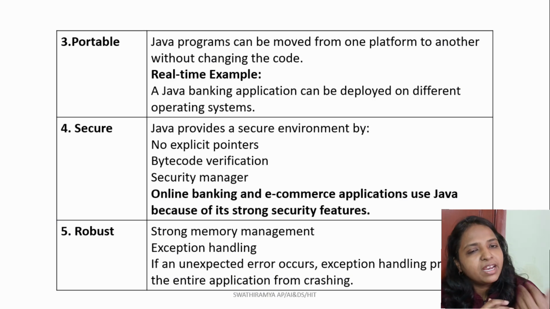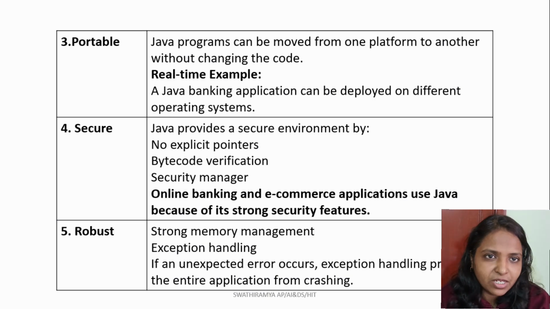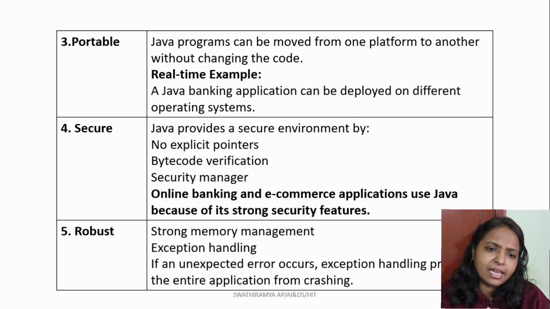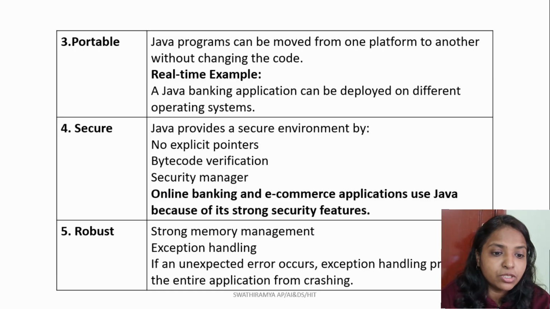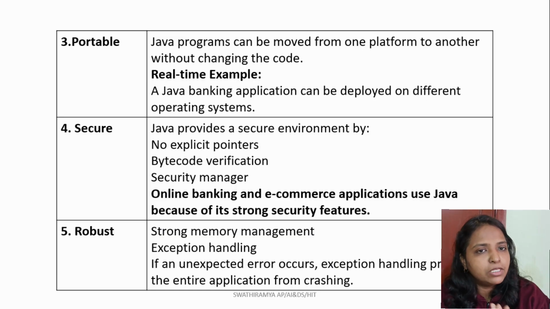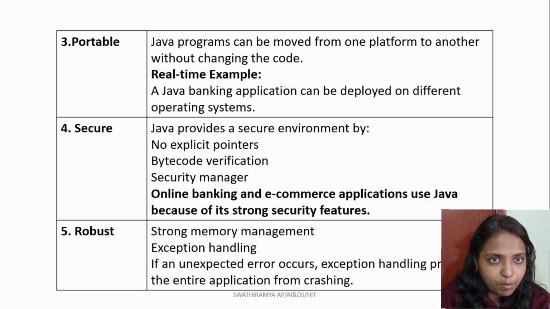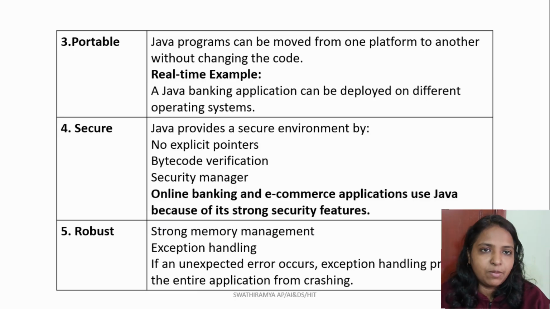Okay, let's move to the next feature, that is security. Java provides several mechanisms that contribute to a secure execution environment. For example, Java does not provide explicit pointer manipulation like C and C++.